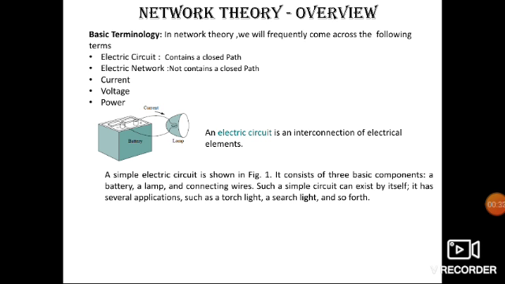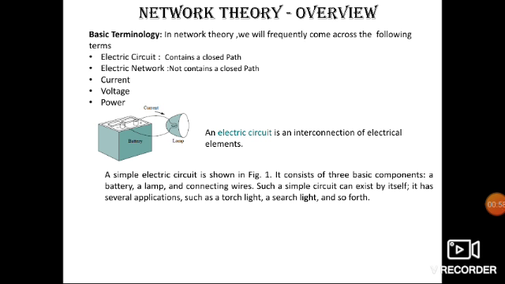So many branches of electrical engineering, such as power system, electric machine, and control, are based on the electric circuit theory. Therefore, the basic electric circuit theory course is the most important course for the electrical engineering student.